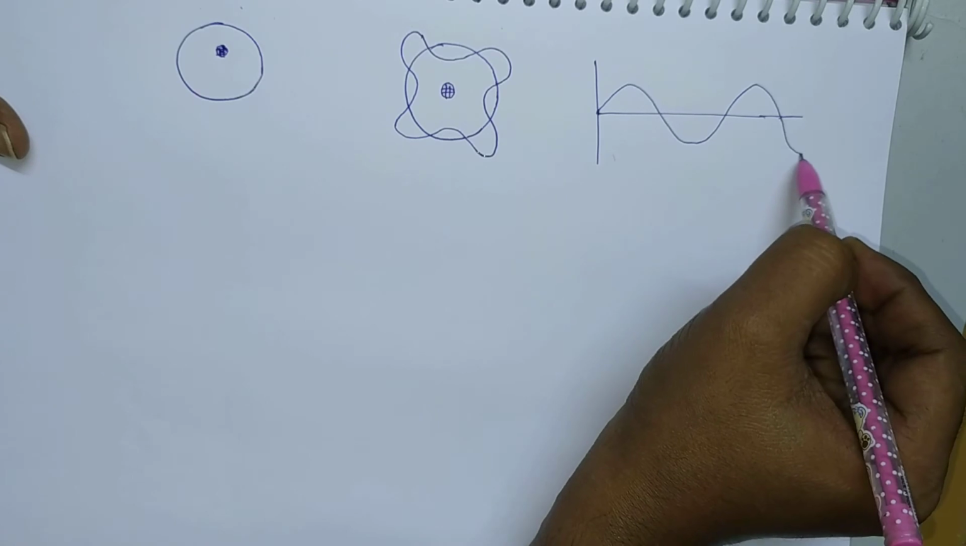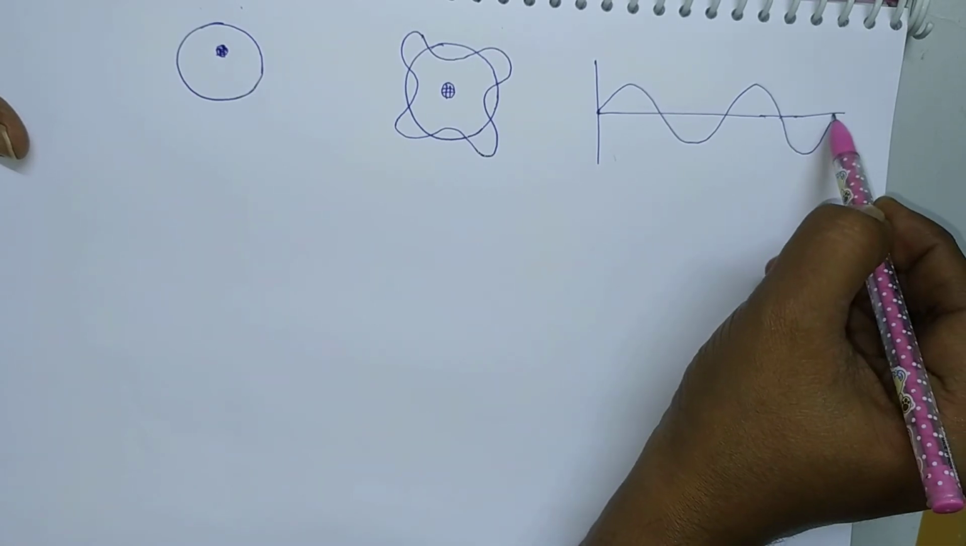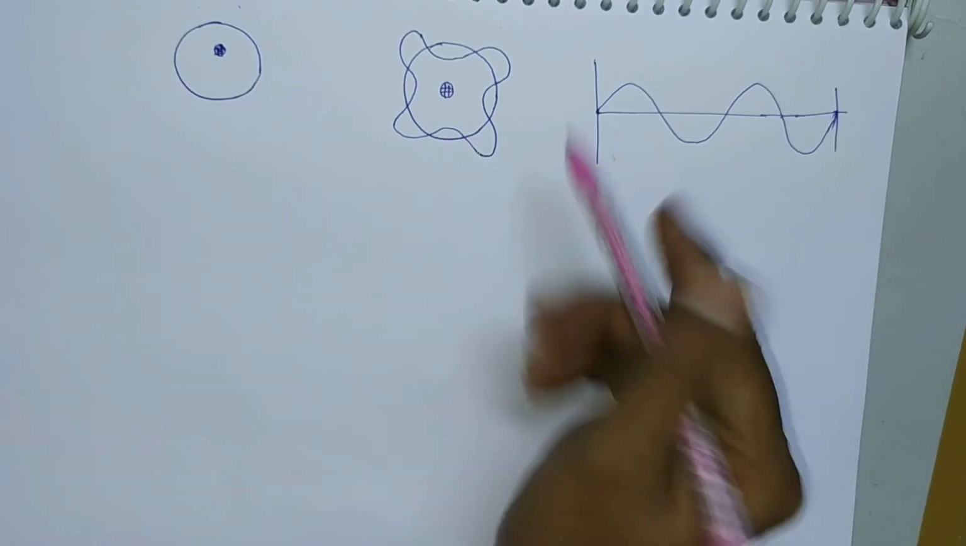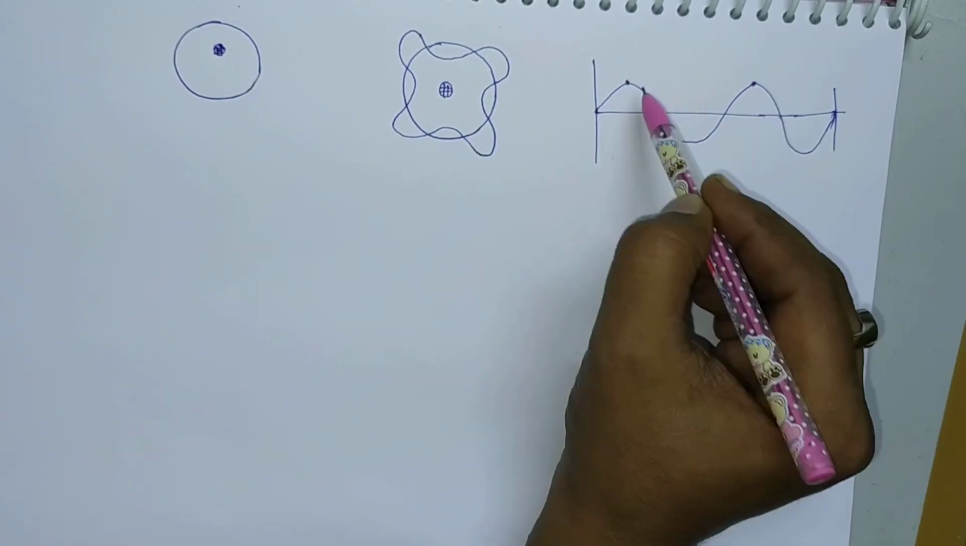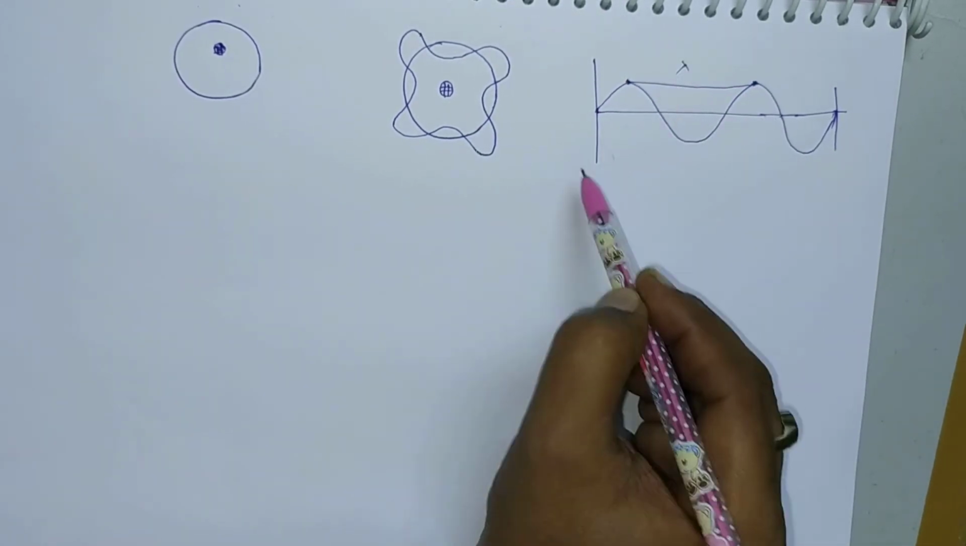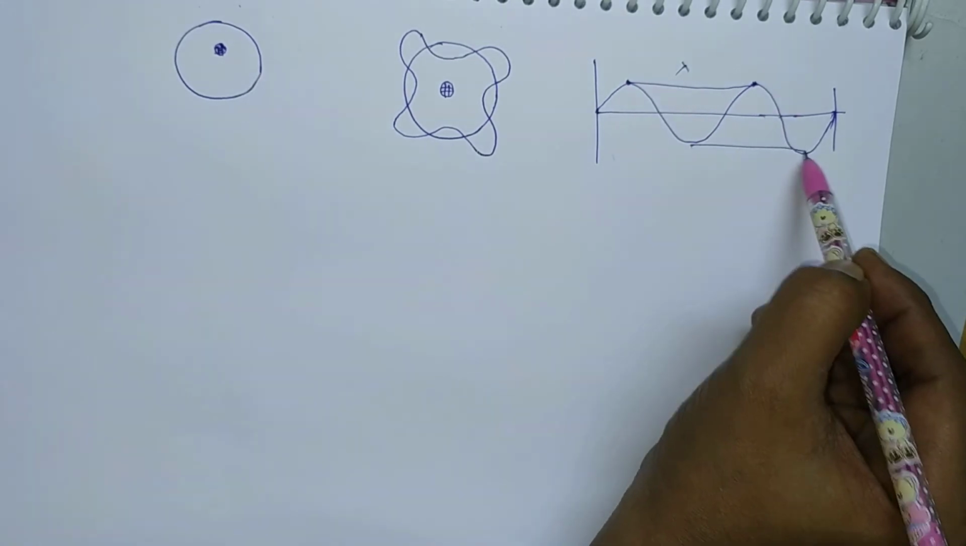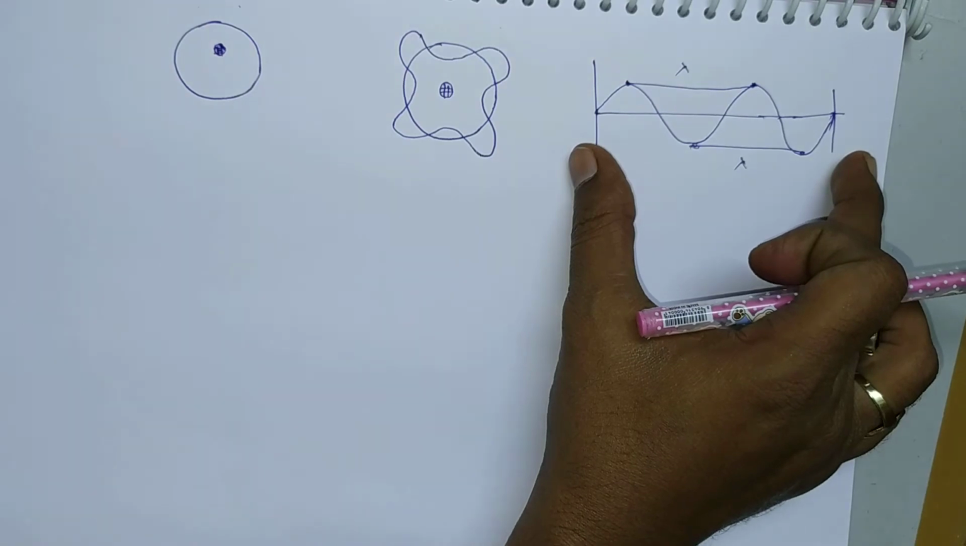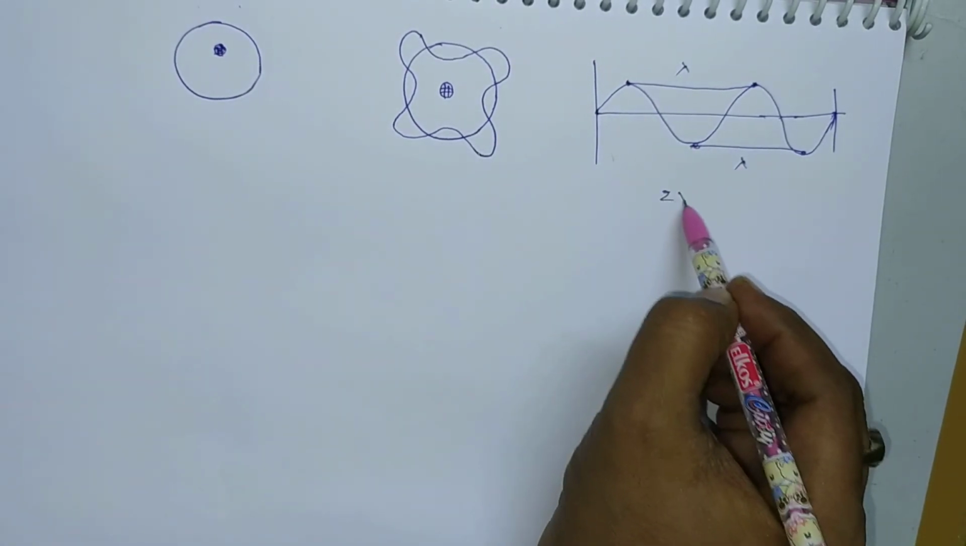This is the stationary wave between 2 points. A stationary wave is formed between 2 points. So here the wavelength lambda means the distance between two successive points. Here this is lambda and here this is also lambda. So the total wavelength, how much is it? The total wavelength will be 2 lambda.